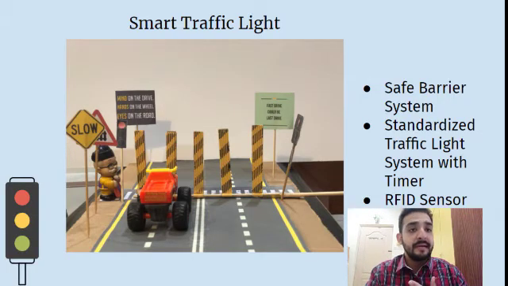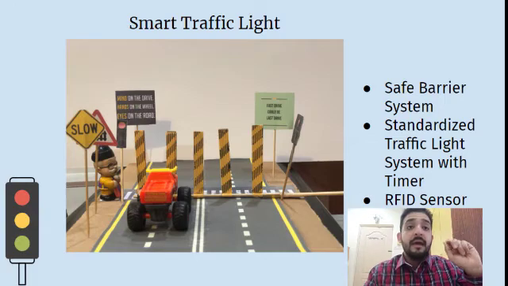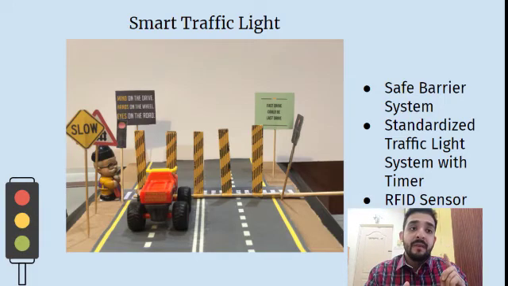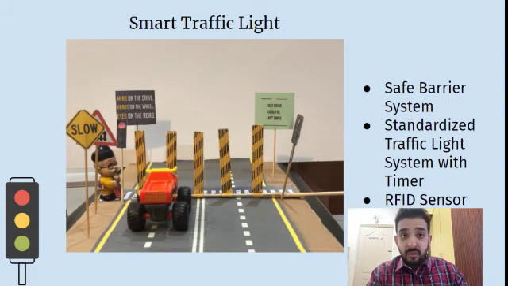Second, our traffic light has a standardized timer, where the barriers go up in 4 to 5 seconds and go down in 4 to 5 seconds. The timer will be there. And lastly, our barrier could detect the RFID sensor, which will be provided to all emergency vehicles. With this, any sort of emergency vehicle could go through the barrier fast, and also reach their destination fast. So that's all from our group.